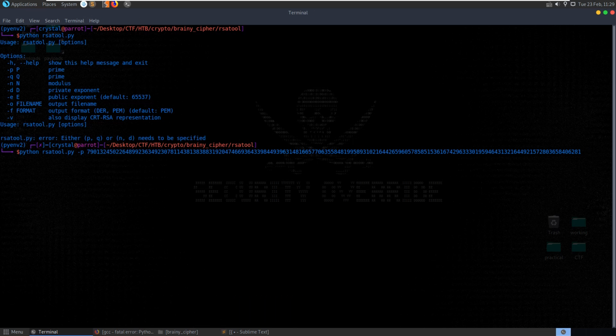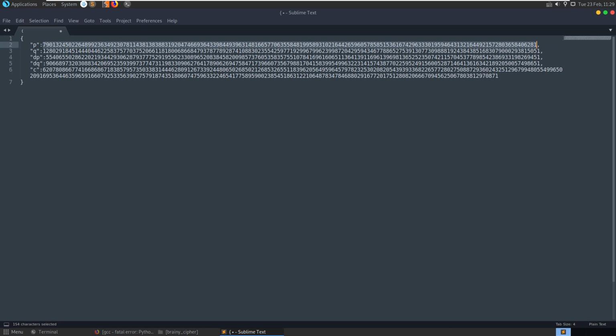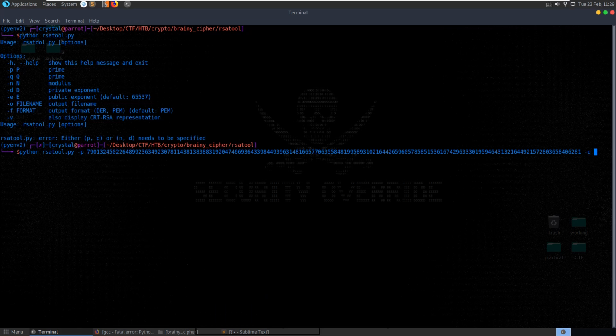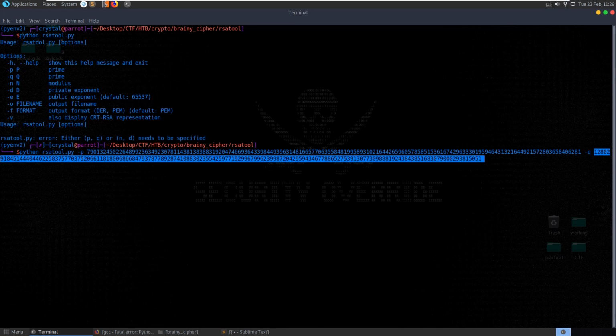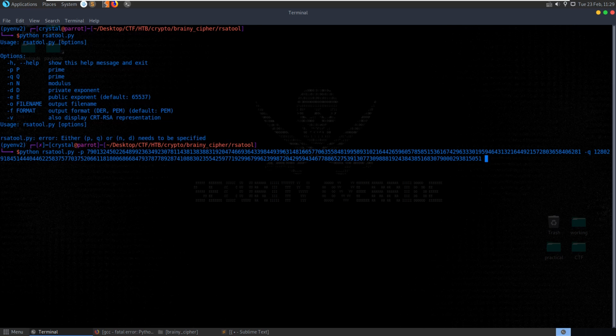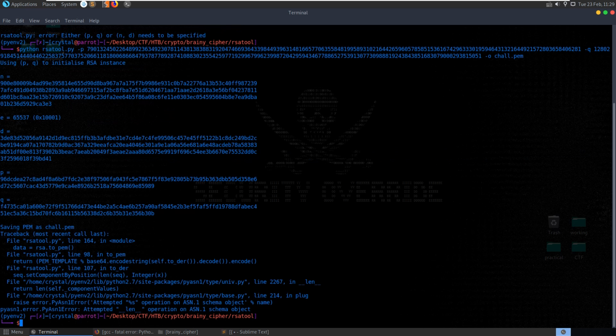Paste that in. We'll give it a -q, and we'll give it the Q. And is there anything else? Format, let's do -f. Okay, it already has default as PEM. -o for file name, so we'll do -o and then child.pem.